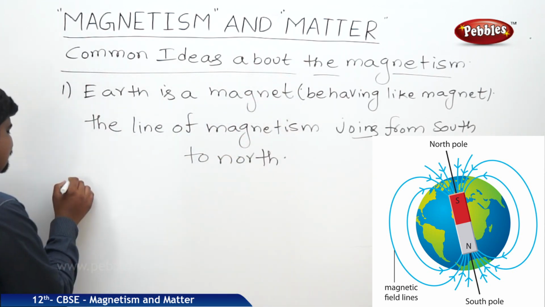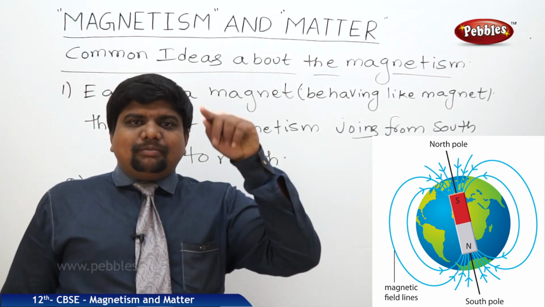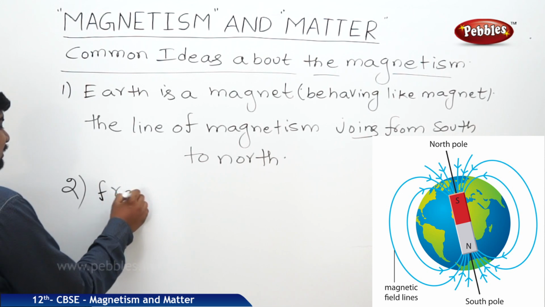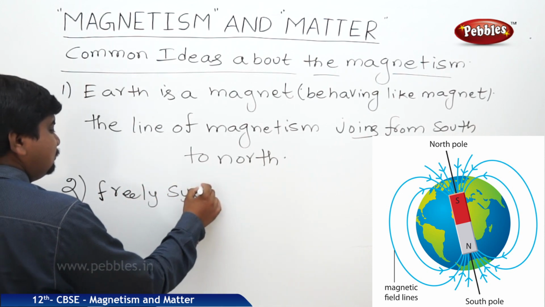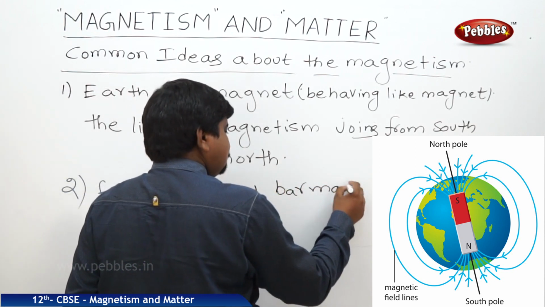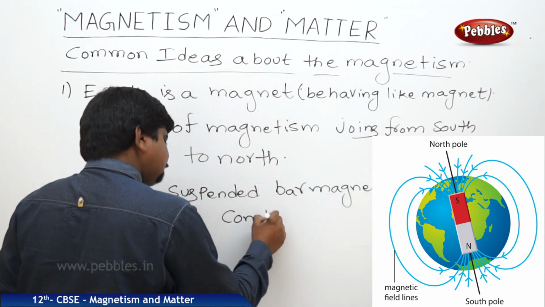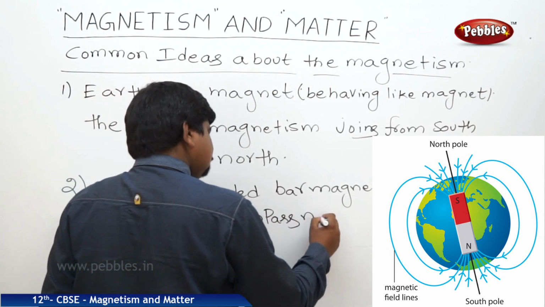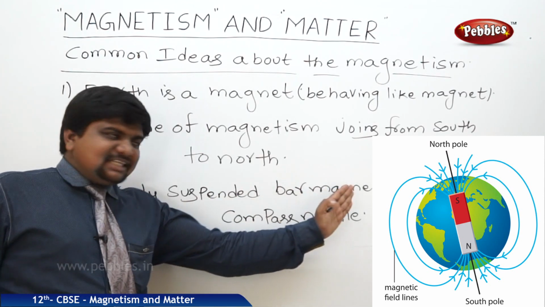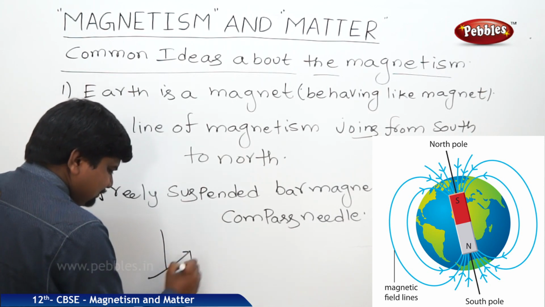For that purpose, we should suspend a bar magnet, or a magnetic compass needle, freely suspended. These are the two important points. Whenever a freely suspended bar magnet or compass needle is like this, it shows like this.